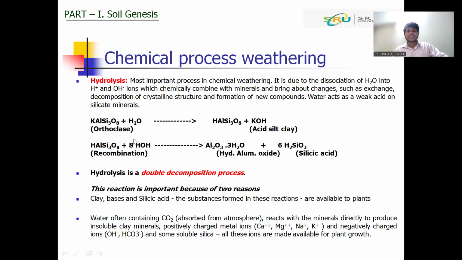When primary minerals convert into secondary minerals, hydrolysis will occur two times. That's why hydrolysis is the double decomposition process. This process is very important for the formation of clay. That's why it's called the clay forming process.